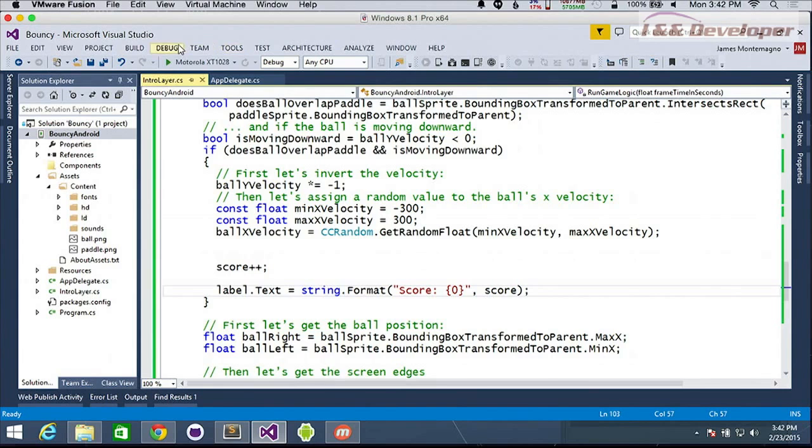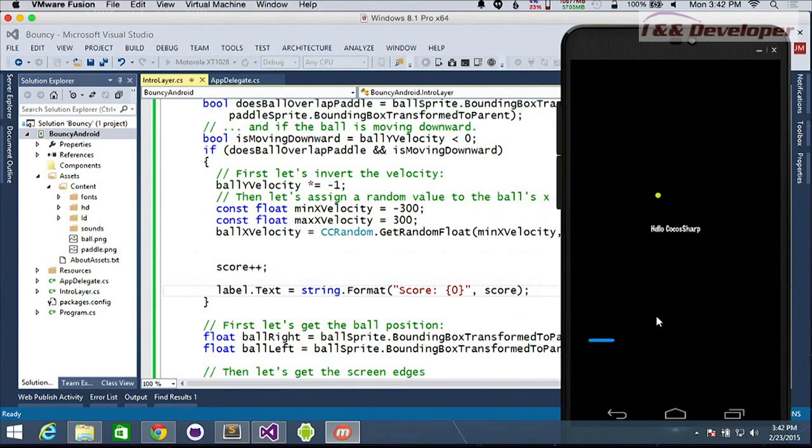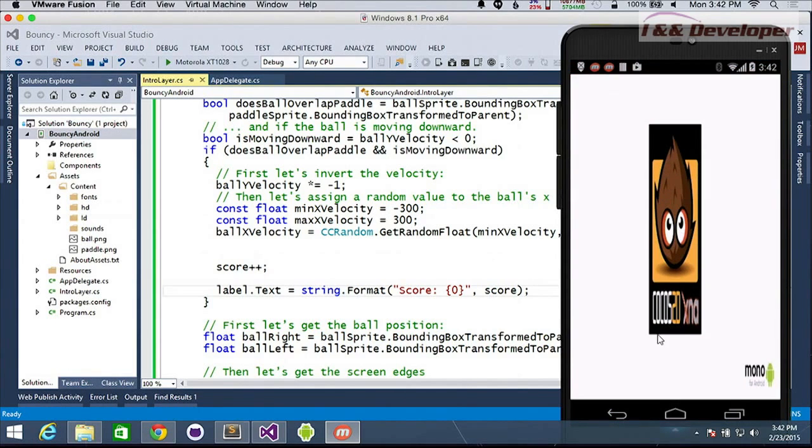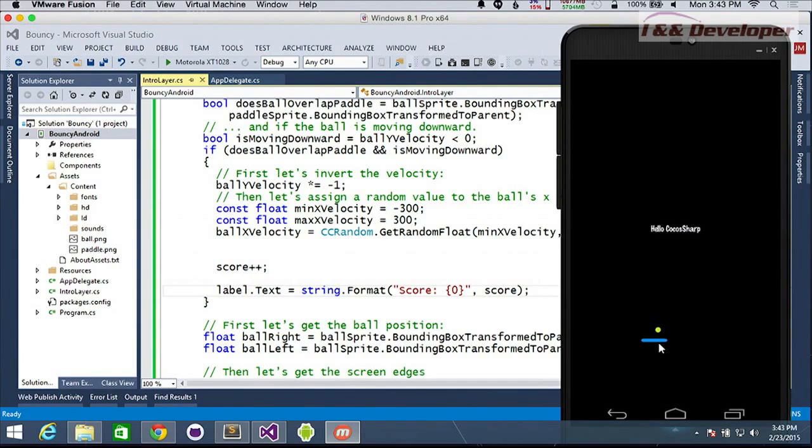All right, so let's go ahead and run this again. Now our ball is going to drop automatically because we've scheduled this to run, and I'm going to be pretty quick to make sure that I can do this. There we go. And we can see our score increase there. It's bouncing off the walls automatically. Back and forth.